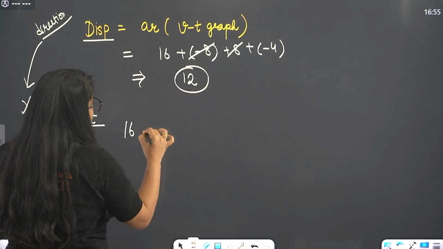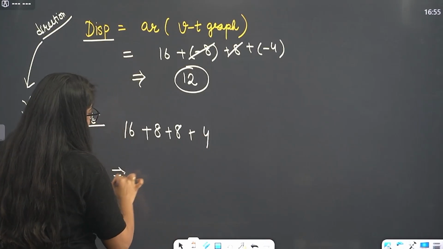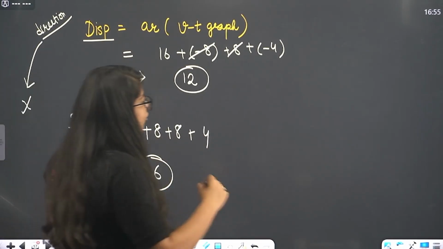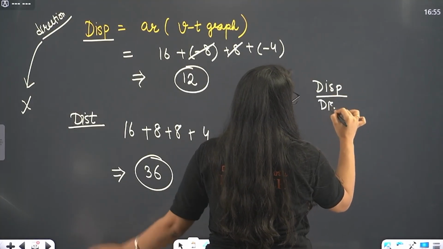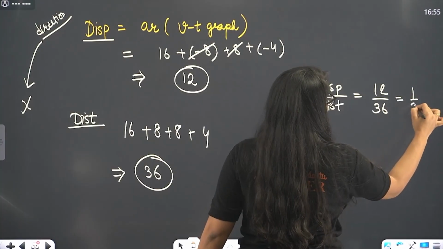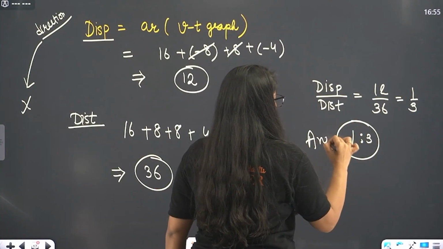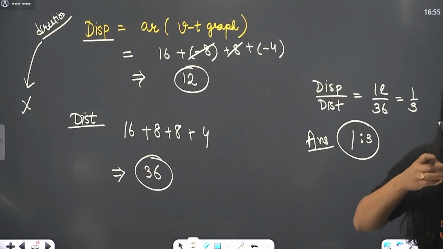So this will simply be 16 plus 8 plus 8 plus 4. 16, 16, 32, 36. So what is the ratio we have to find? Displacement divided by distance. That is 12 divided by 36, 1 by 3. So the ratio will be 1:3. That will be your answer. Easy? Understood? Do you think it's JEE level?